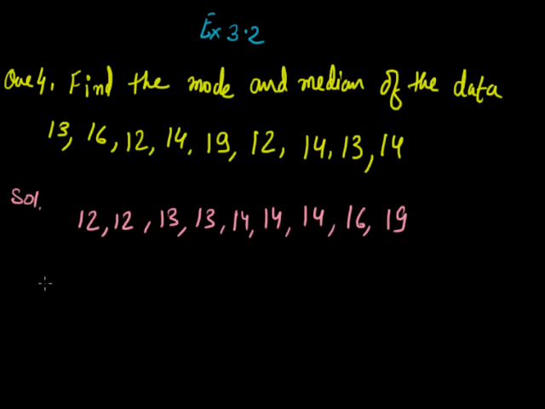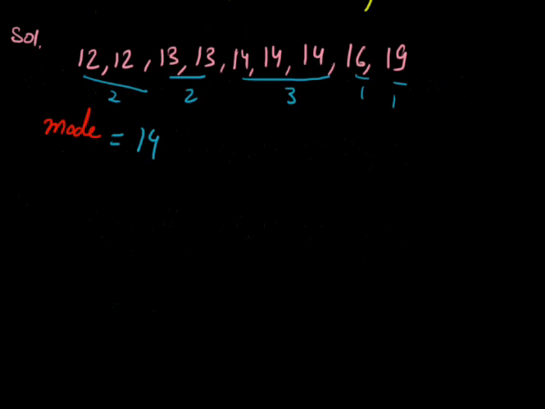Now, what will be the mode? Mode is the observation which occurs maximum number of times. So, you can see that 12 is coming 2 times, 13 is coming 2 times, 14 is coming 3 times, and 16 is 1 time, and 19 is 1 time. Since 14 has the maximum frequency, that is, it is coming 3 times, our mode will be 14.